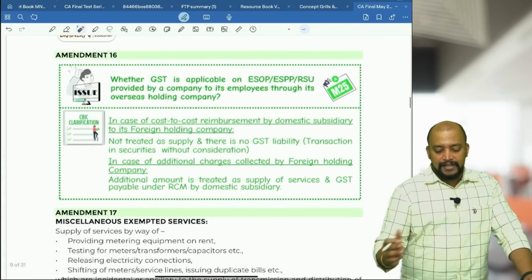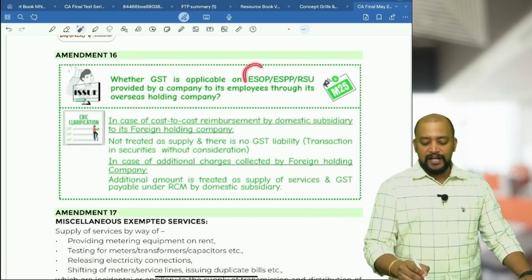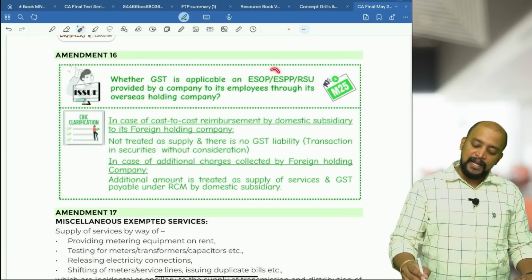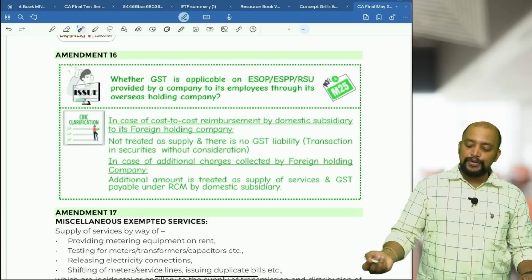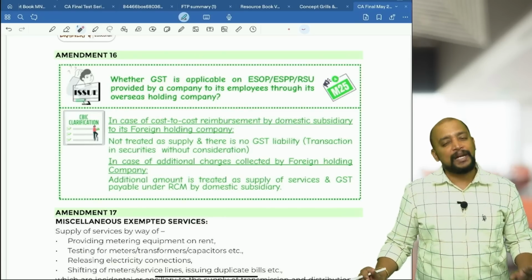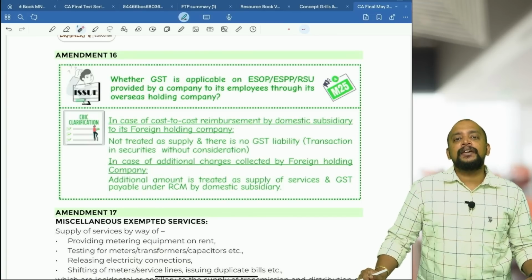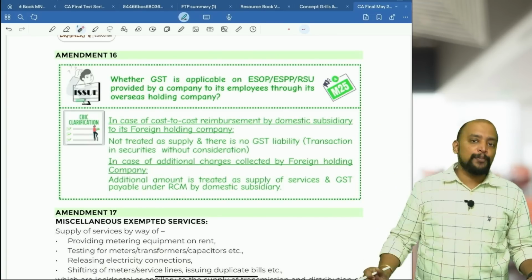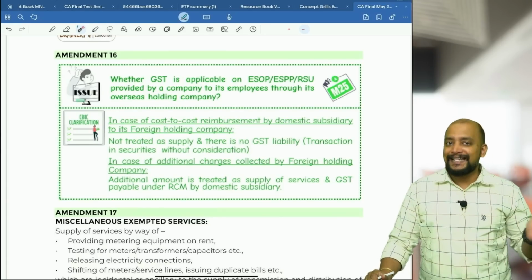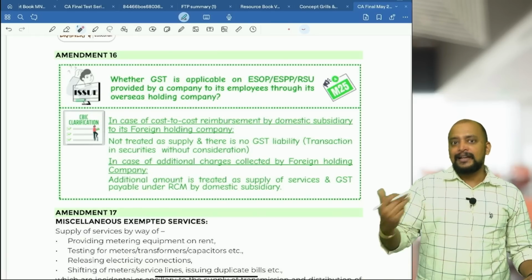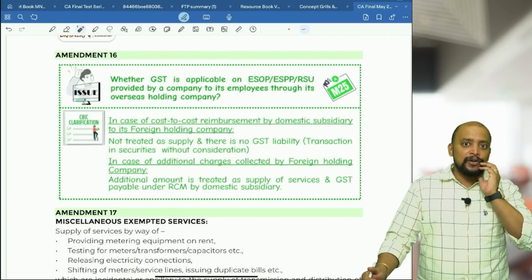Then the next one, the 16th amendment: whether GST is applicable on ESOPs, ESPPs or RSUs. ESOP refers to Employee Stock Option Plan, ESPP to Employee Stock Purchase Plan, and RSU refers to Restricted Stock Units provided by a company to its employees through its overseas holding company. Again, there is a holding company outside India and a subsidiary company in India. The subsidiary company wants to allot ESOPs of the holding company to its employees, for which it will procure those ESOPs. Suppose they pay only the cost, that is, basically what they are buying is the shares. Then, as the underlying is securities, which are neither goods nor services, there is no GST payable on that, so it is not a supply.